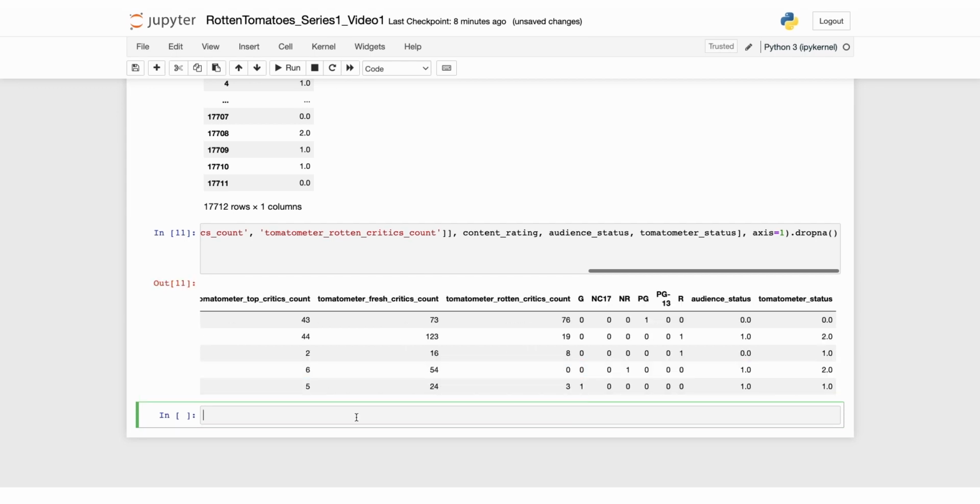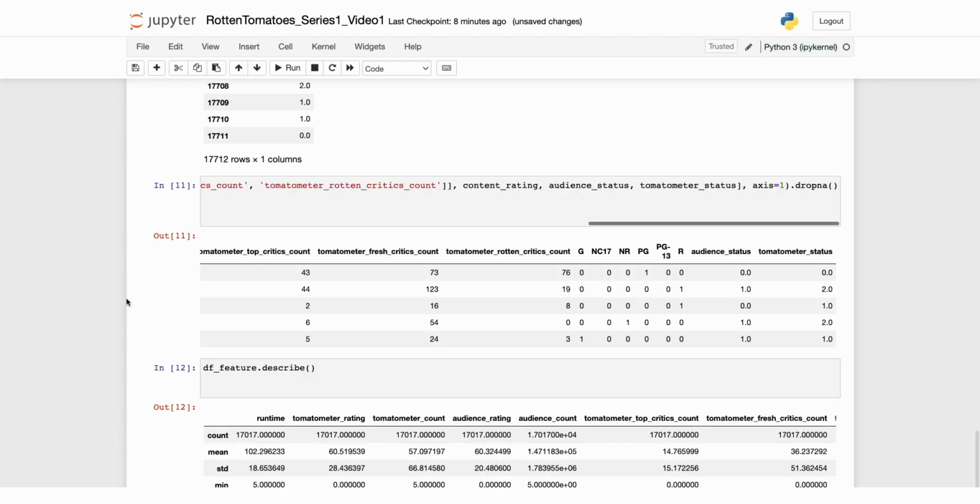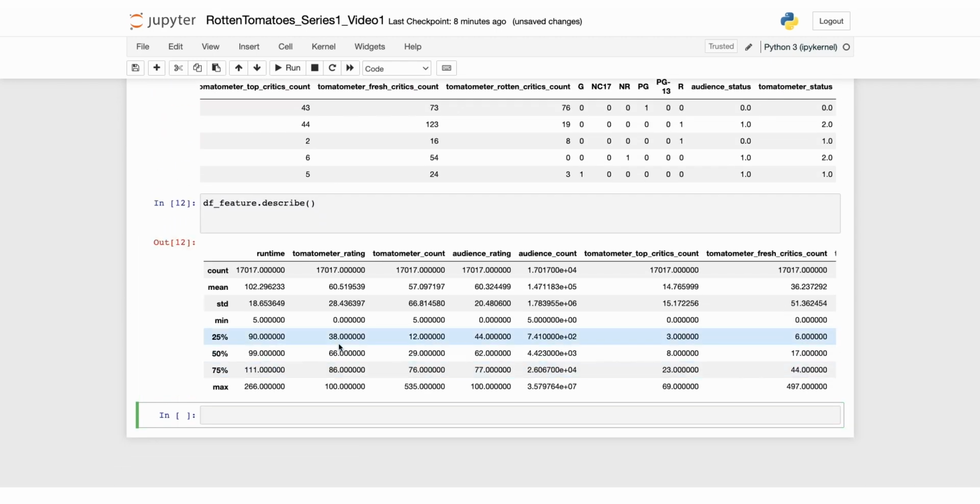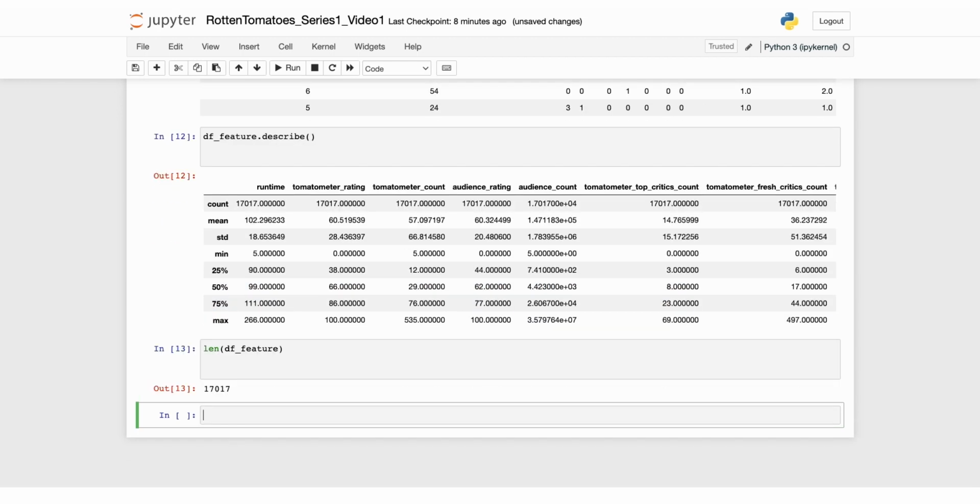All right, now let's see the statistical information of this data frame for each of our variables, and here's the code for that. So we'll just use the describe method. Now let's check the length of our data frame by using the length method. So our final data frame contains 17,017 entries after removing rows with missing values.